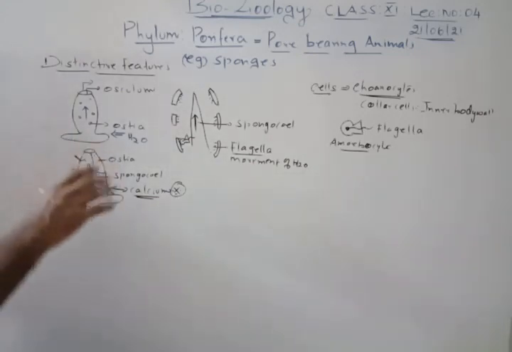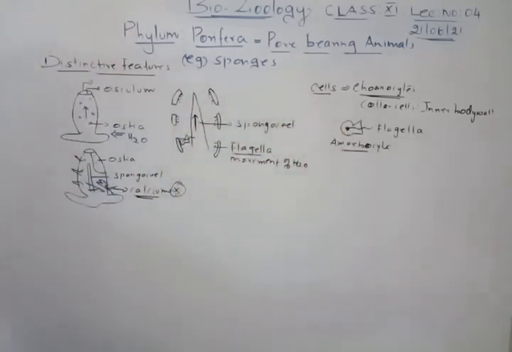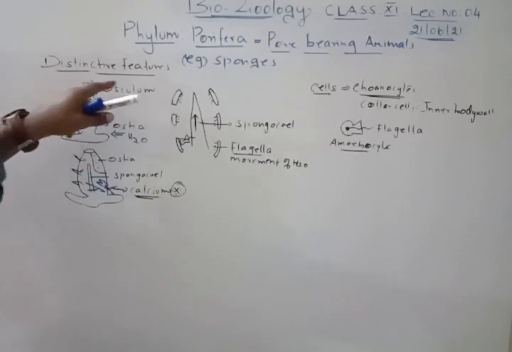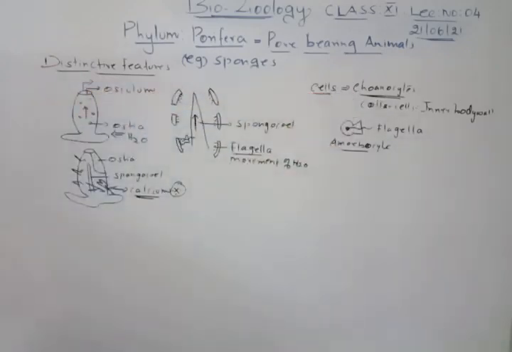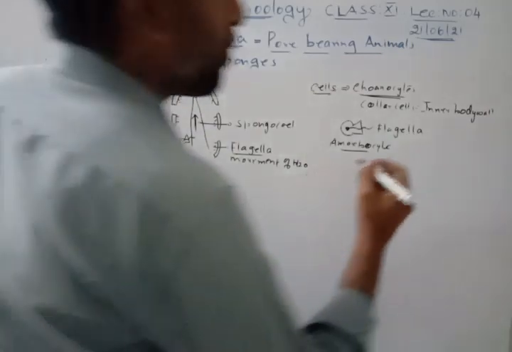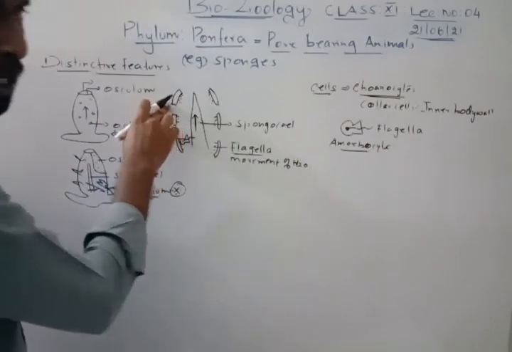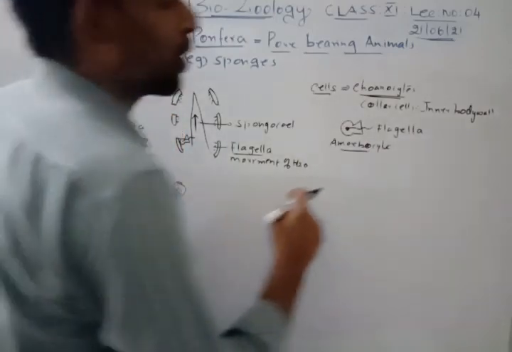Now everything is involved in the movement of water, like ostia, spongocele, osculum, as well as the conocyte. The conocyte is there inside, on the inner wall. Outside, we studied the pinacocyte cells, which I already discussed in the previous video; you can watch it.